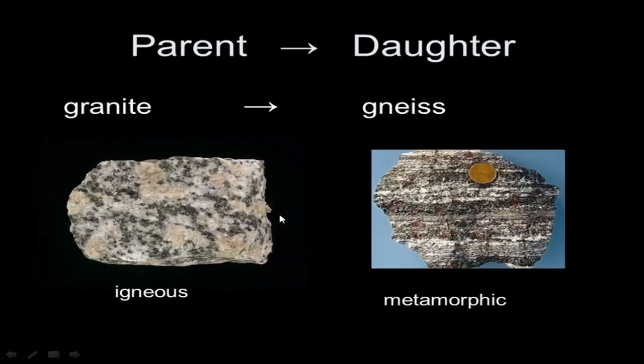Follow another example, granite. I have said granite is an igneous rock, isn't it? So this granite is gradually transformed into the metamorphic rock gneiss. So this is the transformed form of igneous rock, granite.